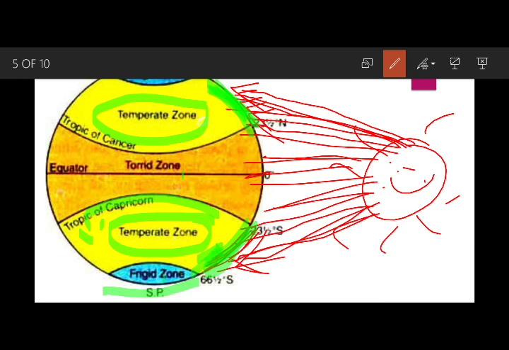That's why the areas situated in these latitude lines receive both hot and cold types of climate. So the people living in these regions face both. That's why in India, where India is situated here, we have hot and humid, and cold weather also. We face all types of climate over here.